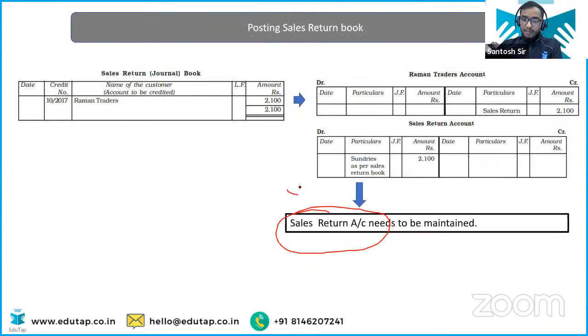You know the logic, that when you have returned the sales that you have done on a cash basis, that's why the sales return account needs to be maintained separately, because the sales return journal is only considering the sales return that we have done on a credit basis. That's why this is the logic.